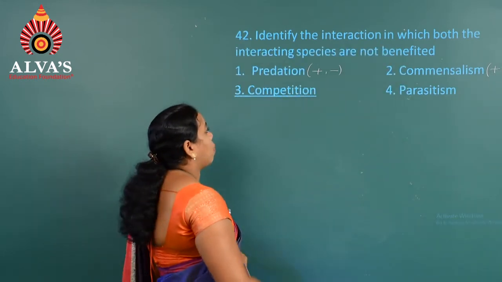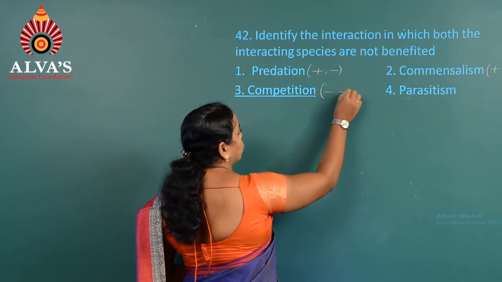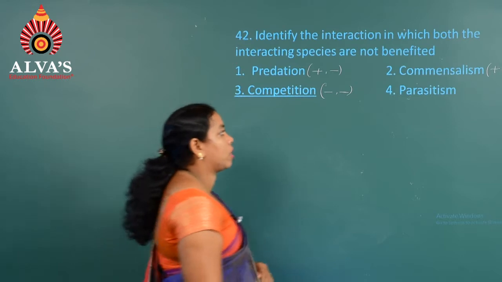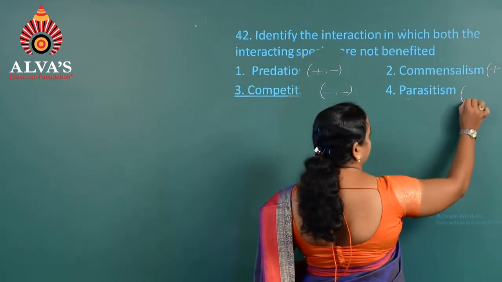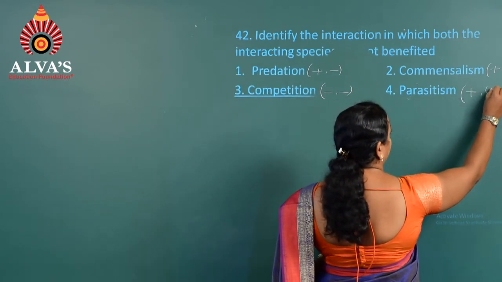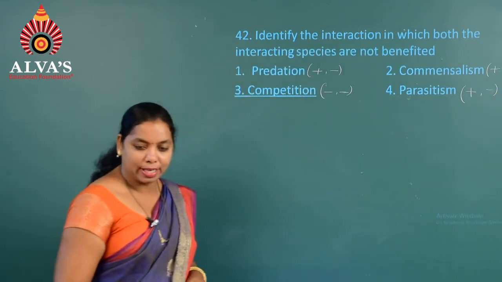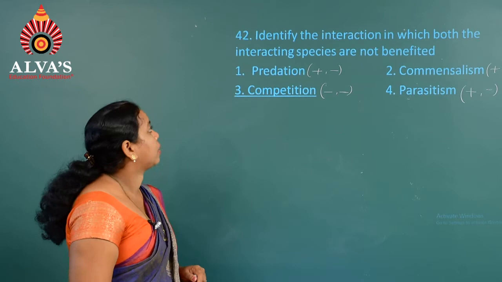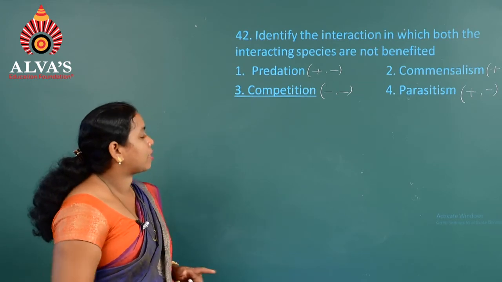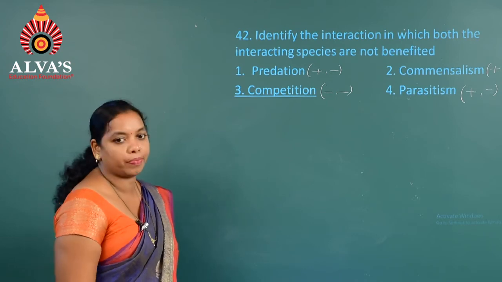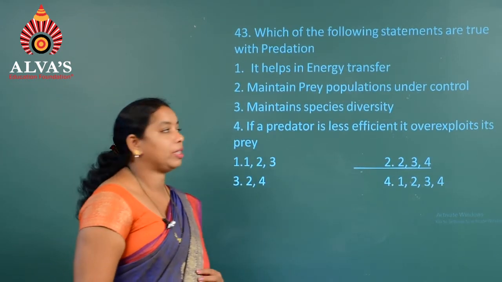Whereas in case of competition, if you consider, both are losers, that is both species A and species B have a negative response. Parasitism, if you consider, parasites are benefited, host is harmed, that's why it is plus and minus. Hence the correct answer for the question, based on the explanation given, is the third option, that is competition.